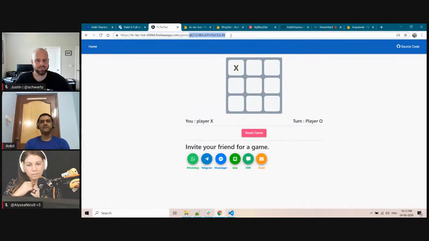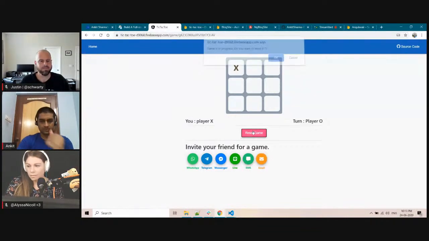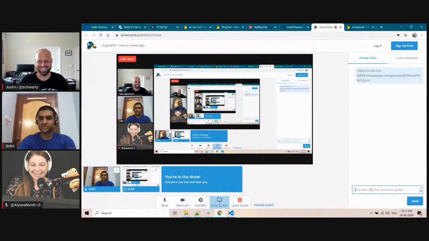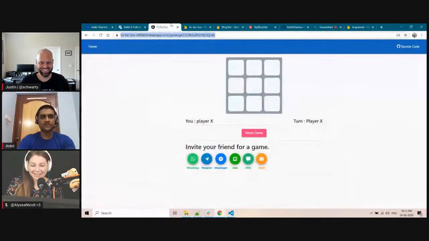This unique ID is connected to my Firebase database, and this is what I like to call my game board. Let me first click on this and share it with you. Justin, you want to play? I will share this in private chat. You can open it in your machine. Once you open it, you can see that it is showing player O turn, player X. It is showing on your machine, right?